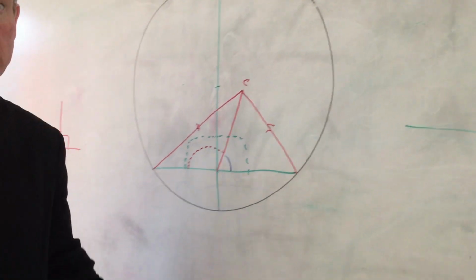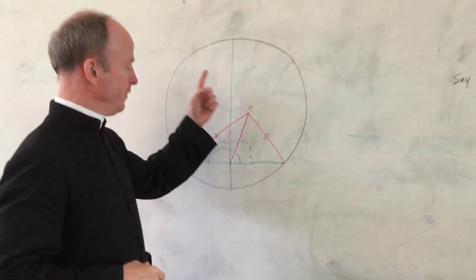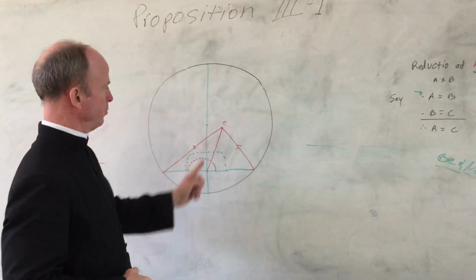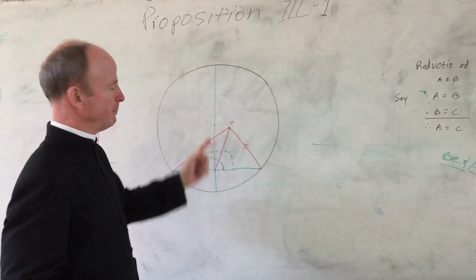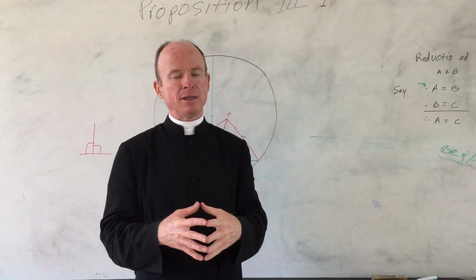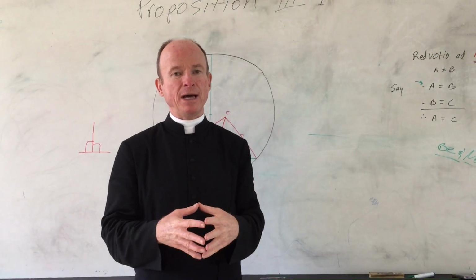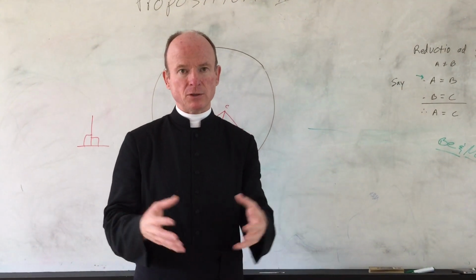Therefore, what we showed in the beginning, that having bisected this, drawing perpendicular, and bisecting this, that point of bisection is necessarily the center of the circle. Okay, so we found the center of a given circle.